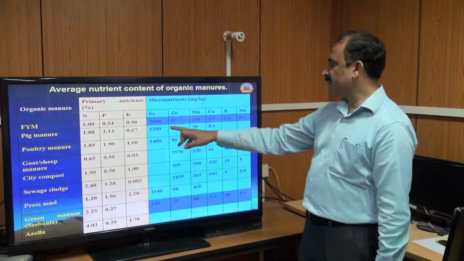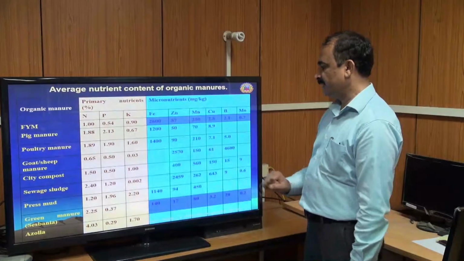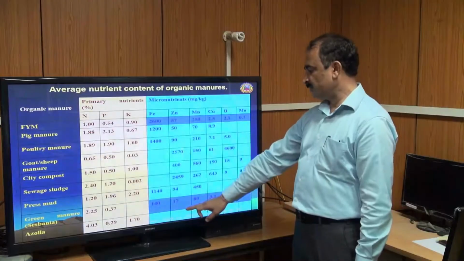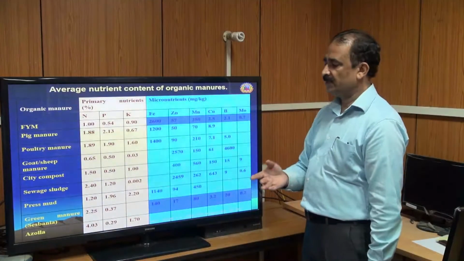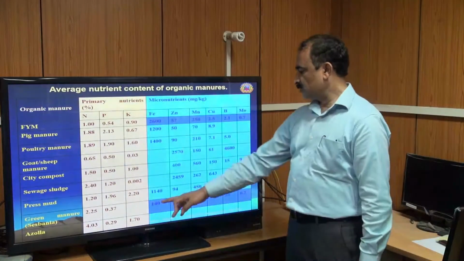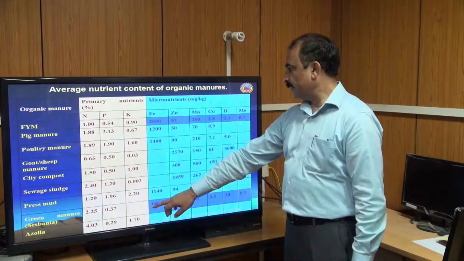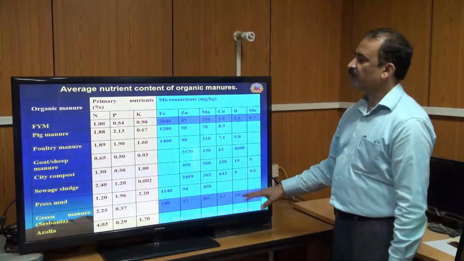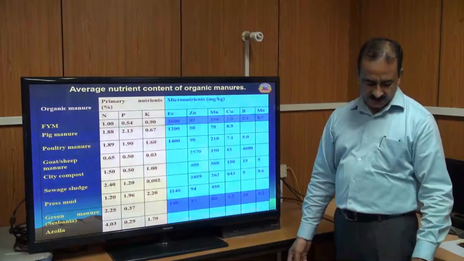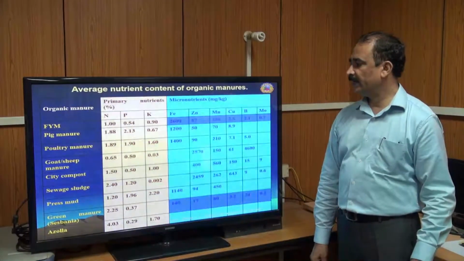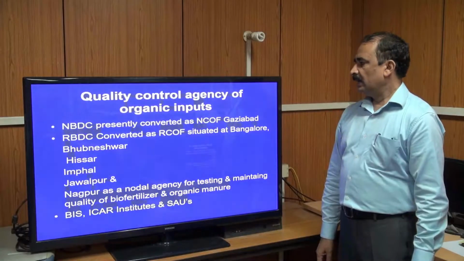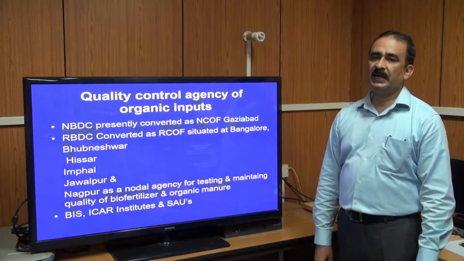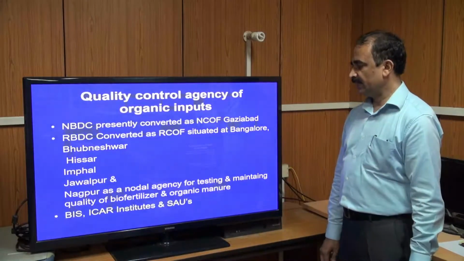It recorded maximum concentration in case of FYM, followed by the green manures, Sesbania, etc., Barsim, Dhaincha. They also have a very good amount of primary nutrients and micronutrients. So these are the nutrient concentrations in the different organic manures. This is for your kind information and for your knowledge update.